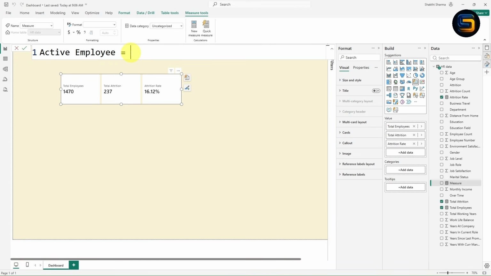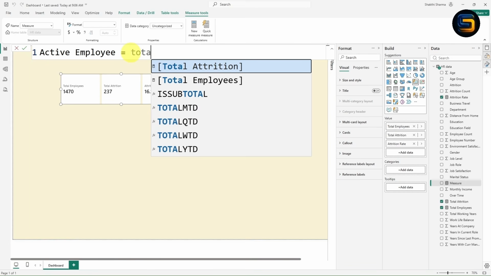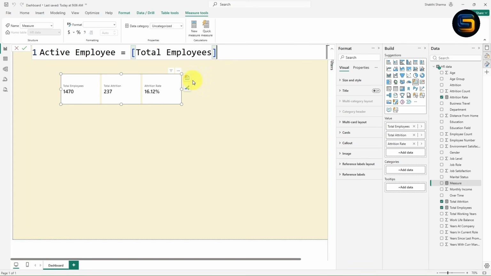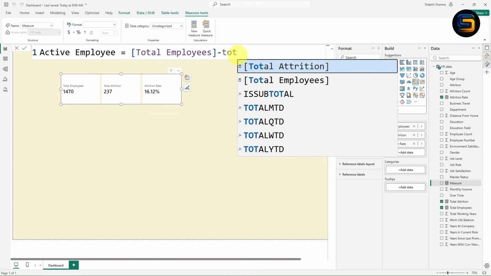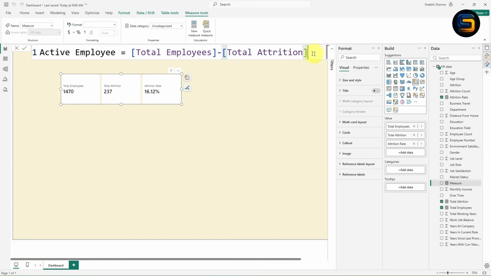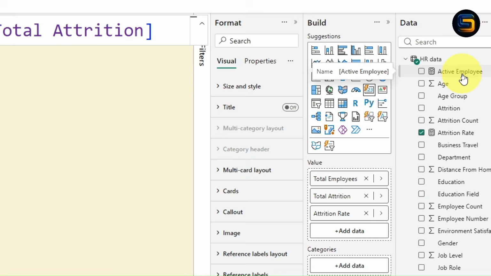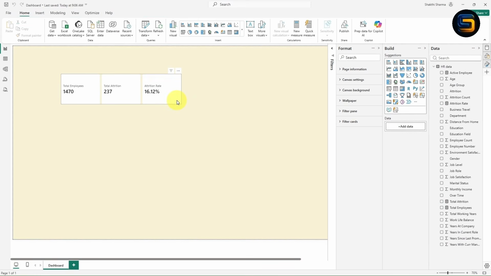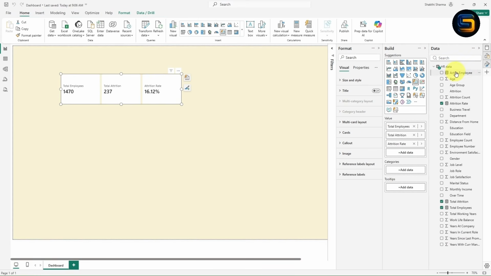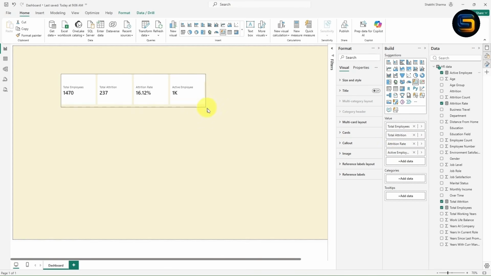Now let's give the formula. The formula is very simple. Total employee. Just select this total employee measure, subtract by. Now use total attrition measure. Look here guys, we are subtracting total attrition from total employee. Once you click enter, a new measure will be created, which is active employee. Now what you can do is simply select this card, drag the active employee inside the value. Look here guys, now you will get active employee.